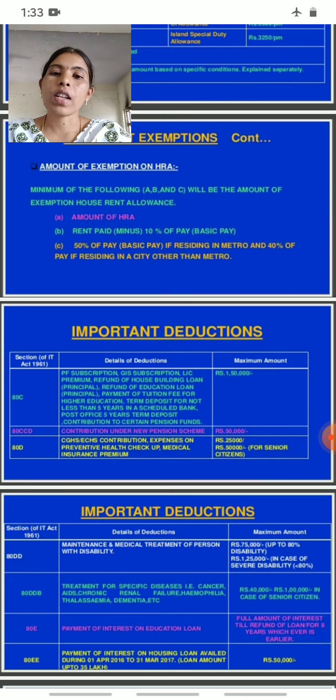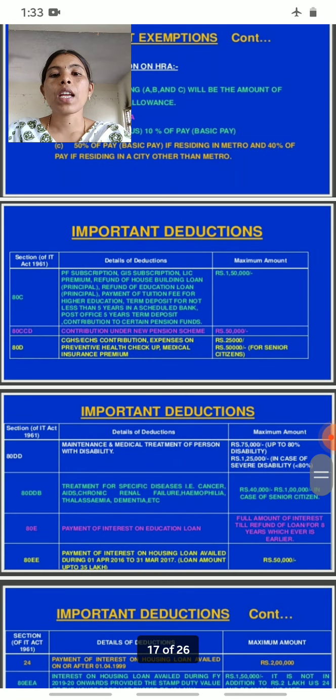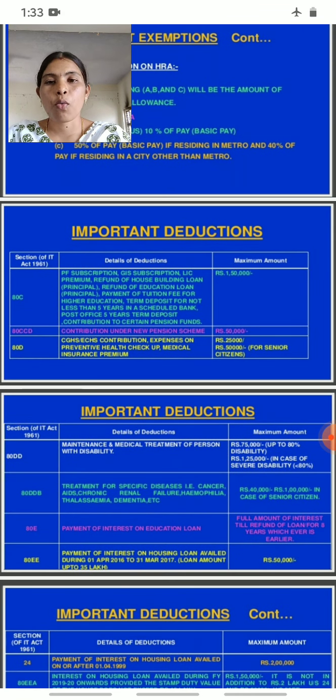Then come to the next one, important deductions. What are the deductions to be made? So exemptions are completed. Let's come to deductions. What do deductions mean? In brief, we discussed it in the previous slide, and we discuss it elaborately in this slide.